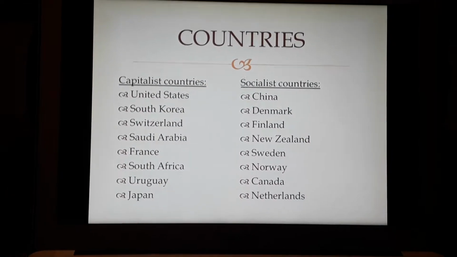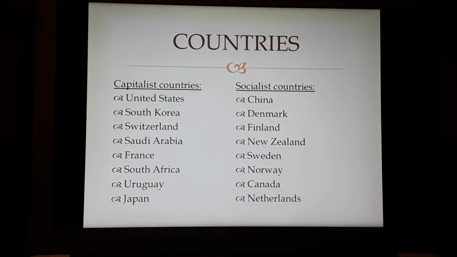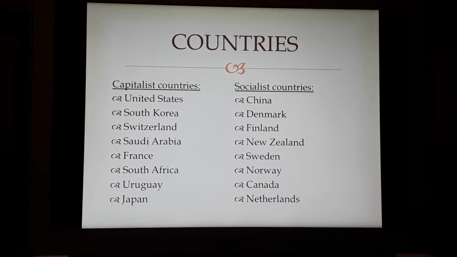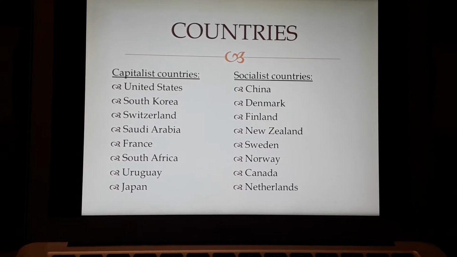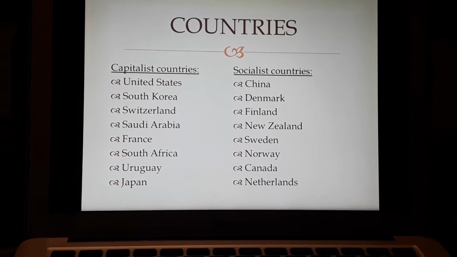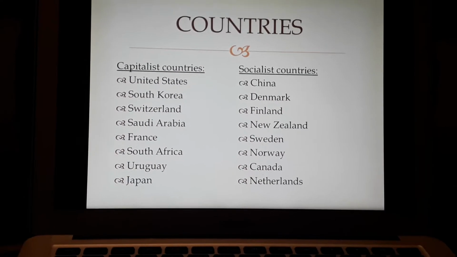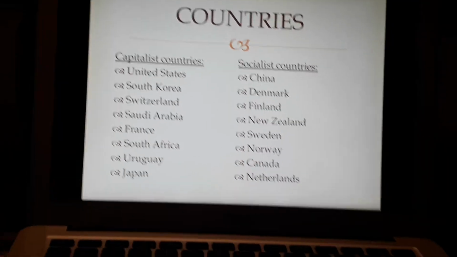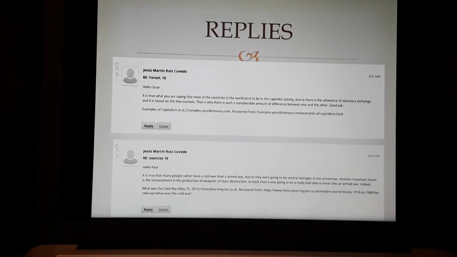Countries. The main capitalist countries are the United States, South Korea, Switzerland, Saudi Arabia, France, South Africa, Uruguay, and Japan. The main socialist countries are China, Denmark, Finland, New Zealand, Sweden, Norway, Canada, and last but not least, the Netherlands. And here we can see the replies that I made to my classmates in the forum.